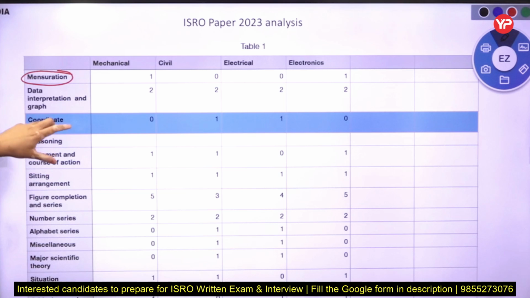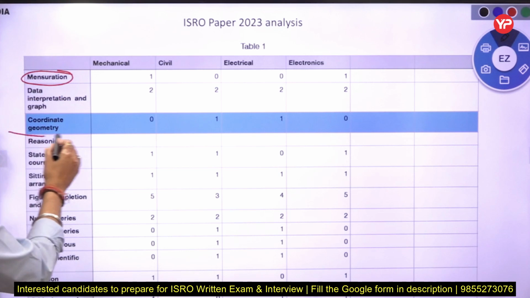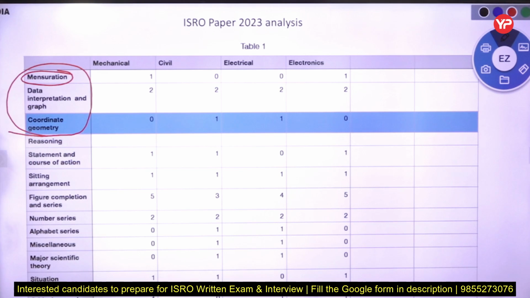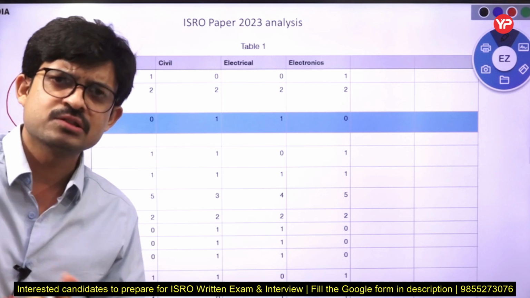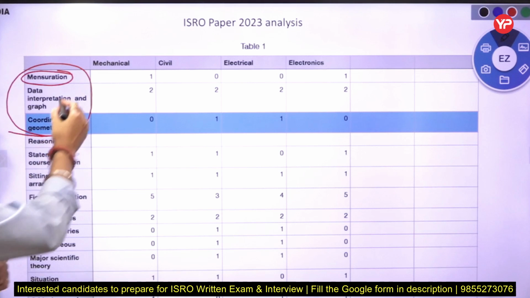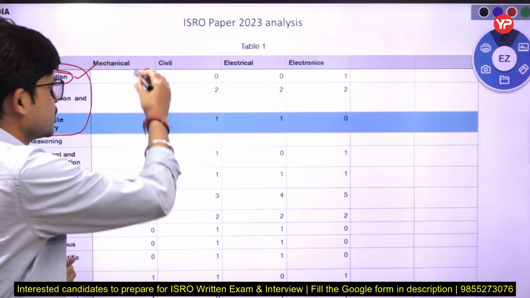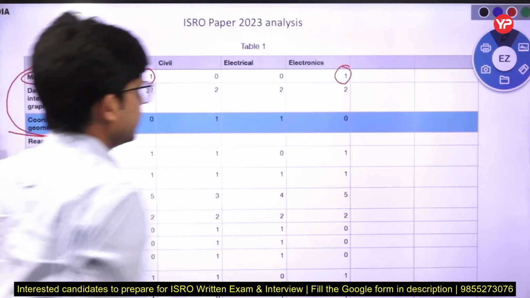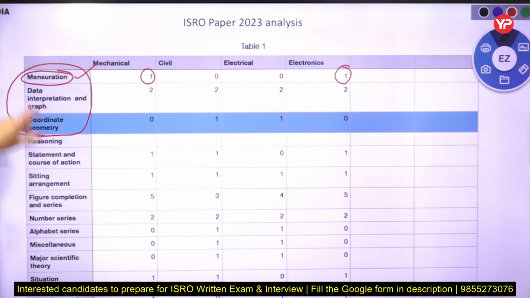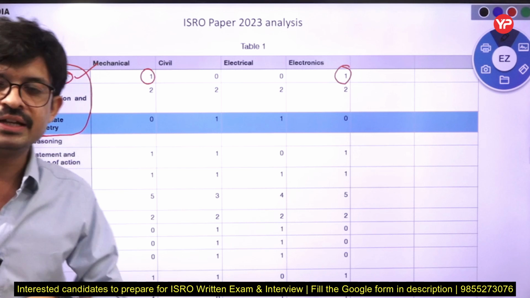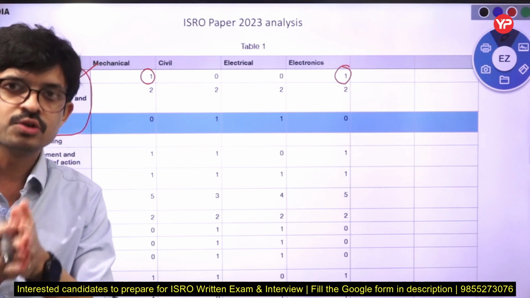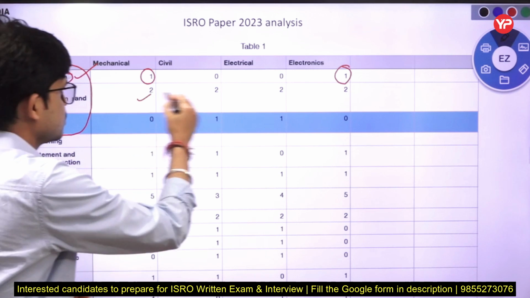As you see, the first portion up to here is related to mathematics. From which portion mathematics questions came? First is mensuration. From mensuration, one question came from mechanical and from electronics. Data interpretation and graph is a very important topic for the ISRO exam, because in all the branches two questions came.